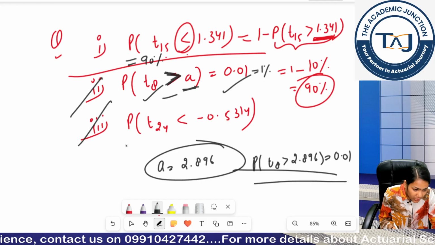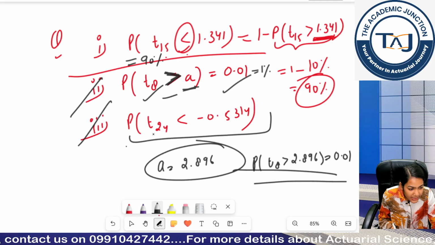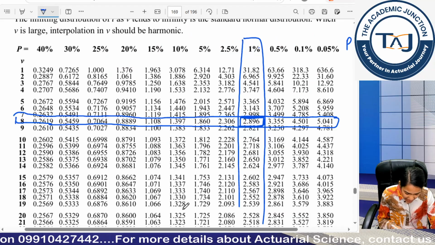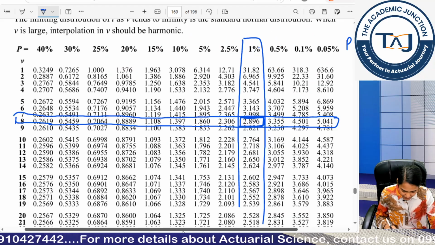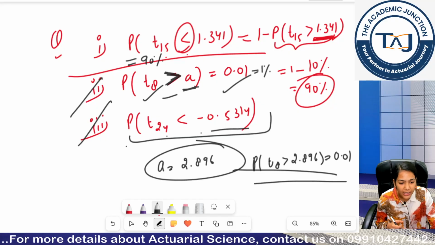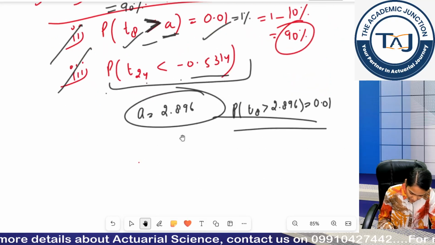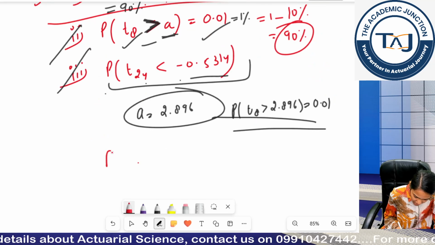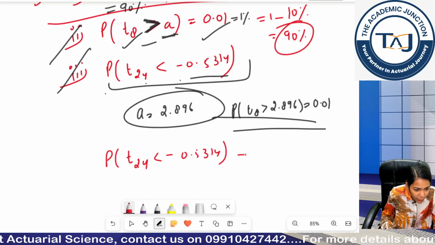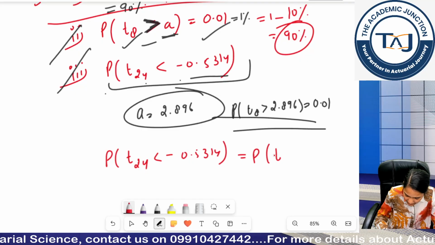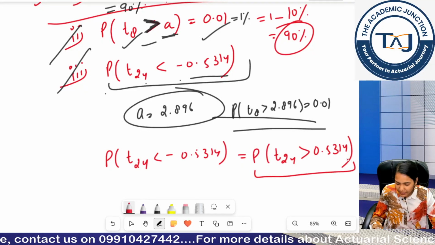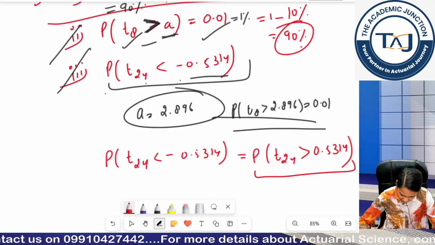Okay. Coming to third part, my third part says T24 is less than minus this. I do not have any negative x here, but I told you one property that my T distribution is also symmetrical around 0. So, as in the standard normal distribution, this less than minus 0.5314 will be equal to probability T24 is greater than 0.5314. Now, simply calculate this value from the tables book.